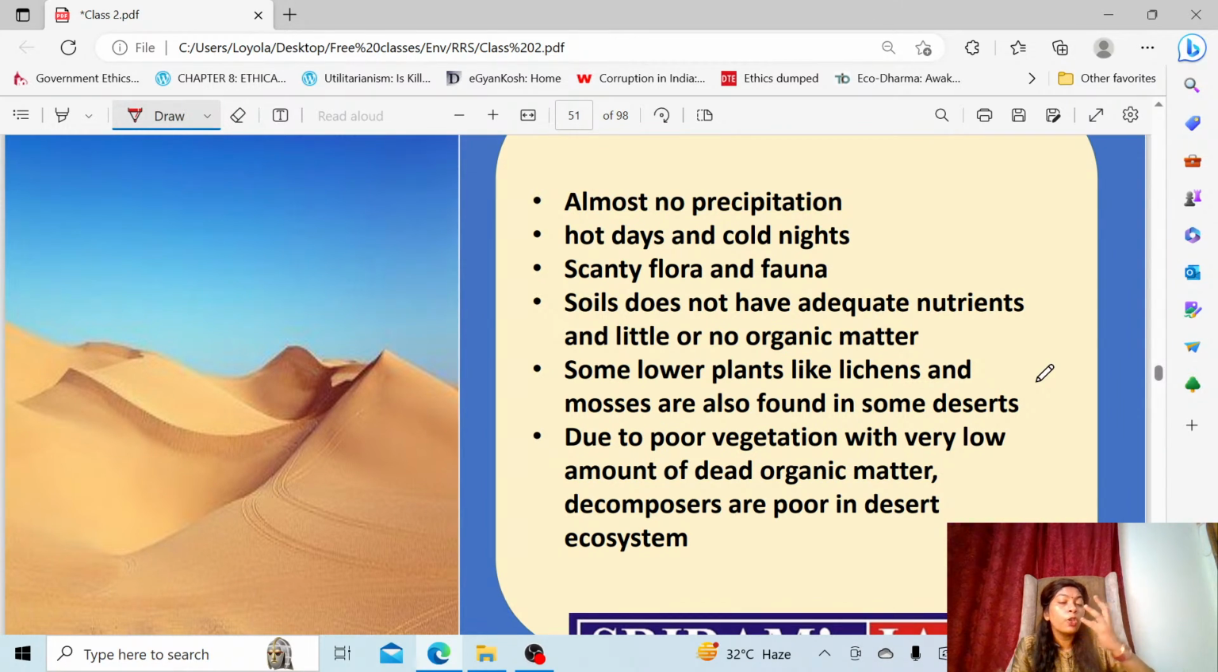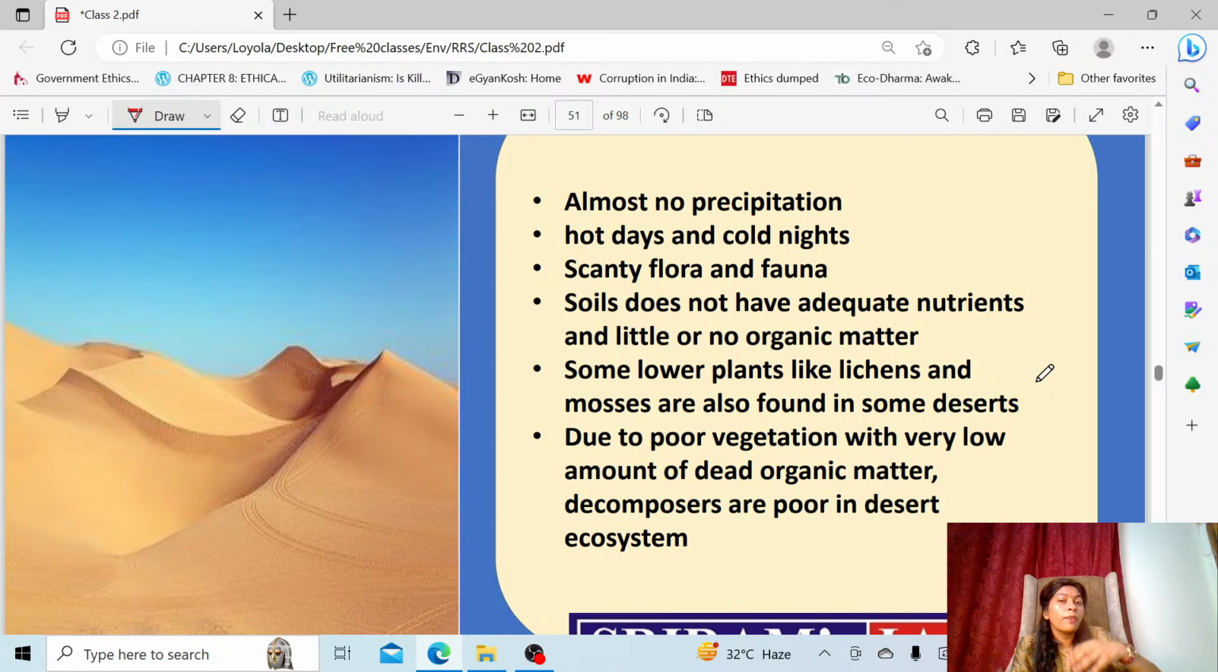The soil does not have humus content. Like the forest, they do not have a humus content. So the lower plants like lichens and mosses are also found in some deserts. Okay, and also you can see these deserts do have some vegetation, but the vegetation is poor.